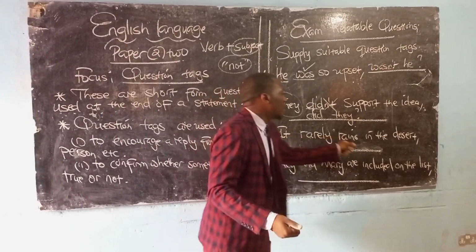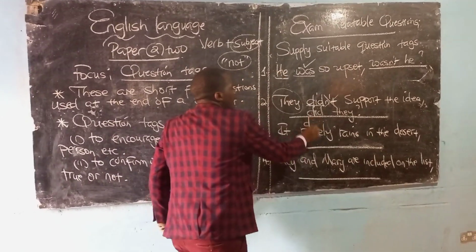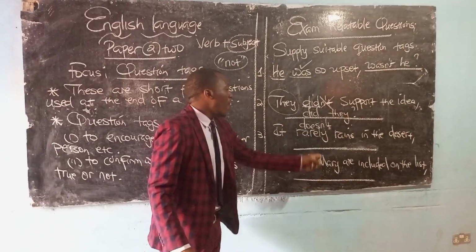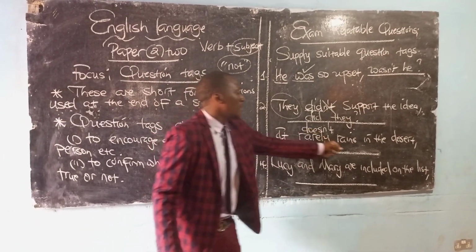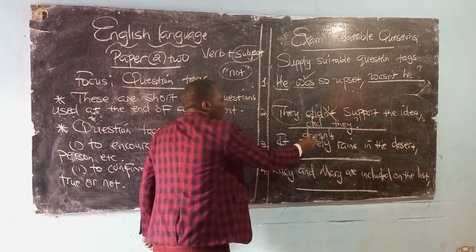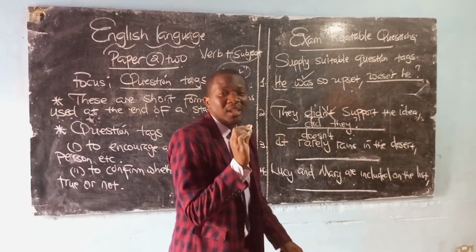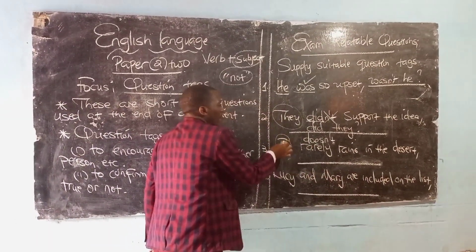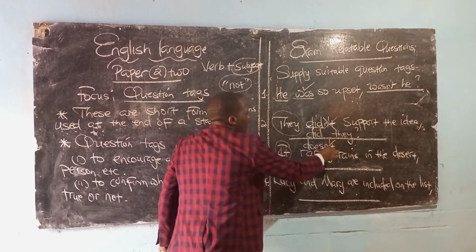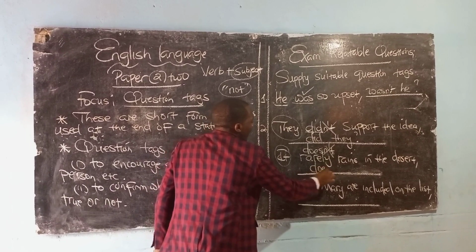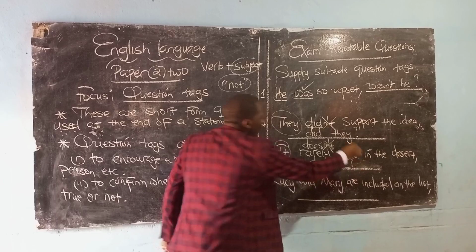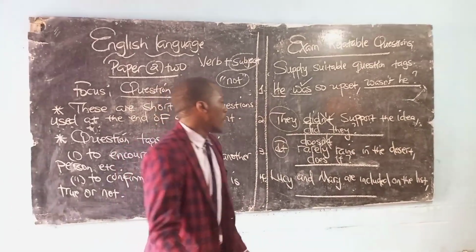So it rarely rains in the desert. This is as good as saying it doesn't rain in the desert. Why have I used the word does? It's because I'm talking about one thing. So here, once you understand that rarely can mean doesn't or don't, depending on what you're talking about, it doesn't rain in the desert. So we're going to get rid of the not, then we're going to say does. Then our subject here is it. Most importantly, don't forget the question mark.